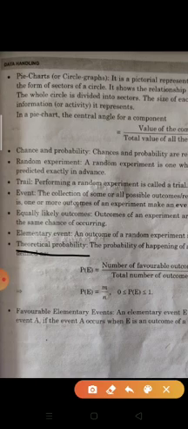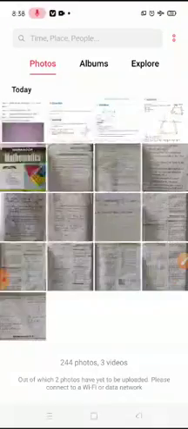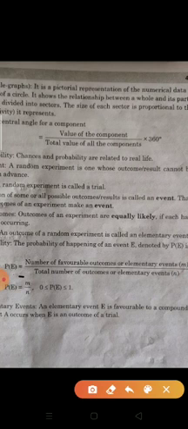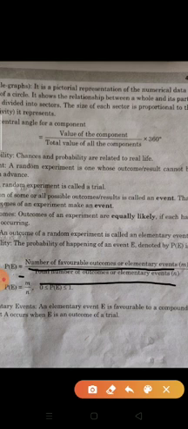Theoretical probability. The probability of happening of an event E, denoted by P(E), is equal to the number of favorable outcomes or elementary events upon the total number of outcomes.